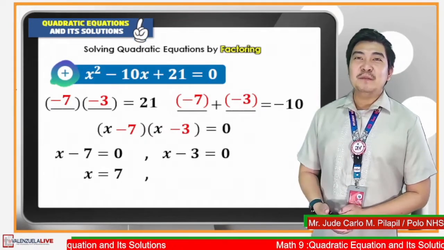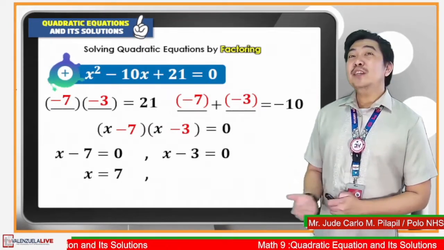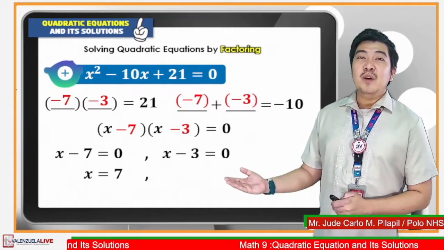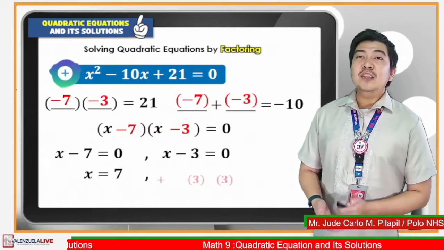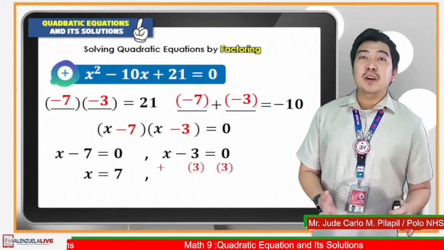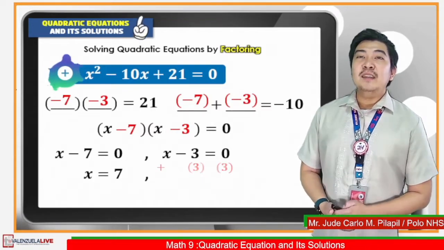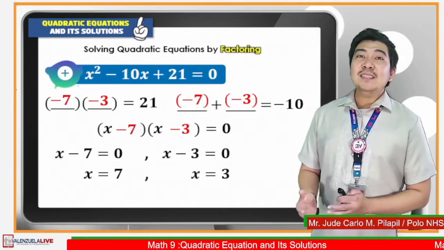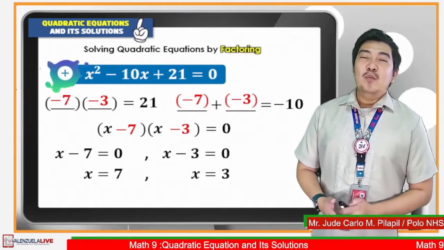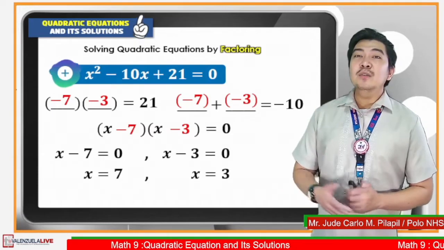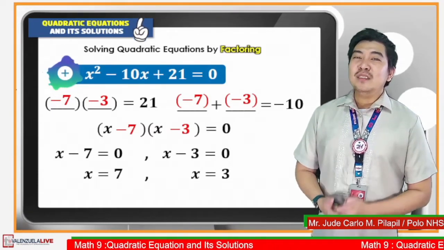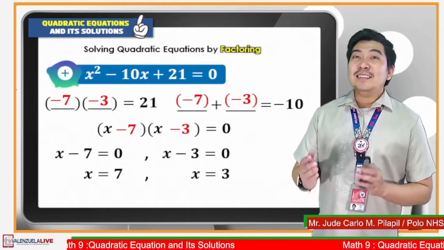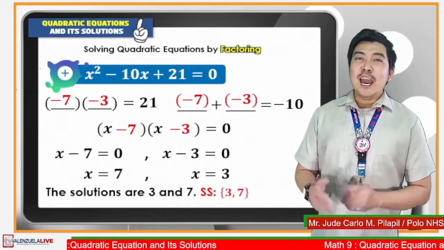and this is considered as our first solution. In the equation x minus 3 is equal to 0, we will also apply the addition property of equality. We need to add positive 3 to both sides of the equation. Simplifying this one, we will obtain x is equal to 3, which is considered as the other solution of our equation. Lastly, we determine the solution set of the given equation as the set containing 3 and 7.